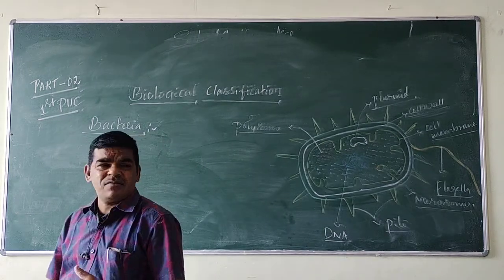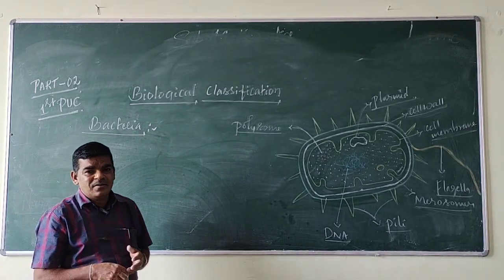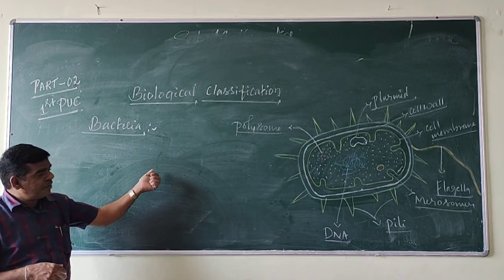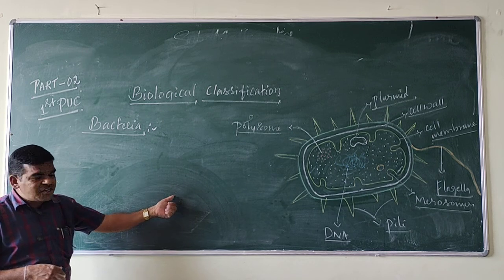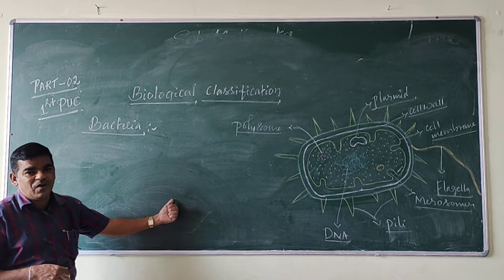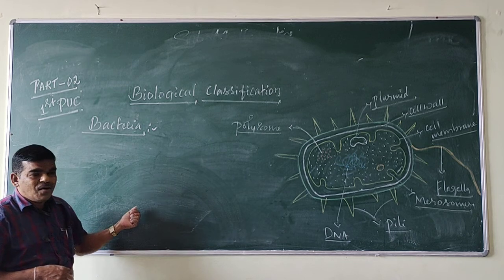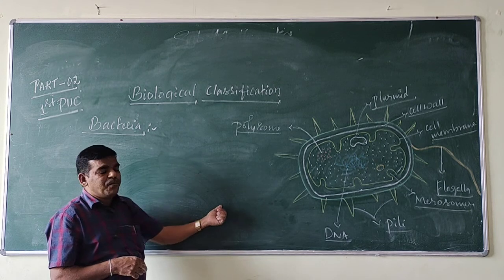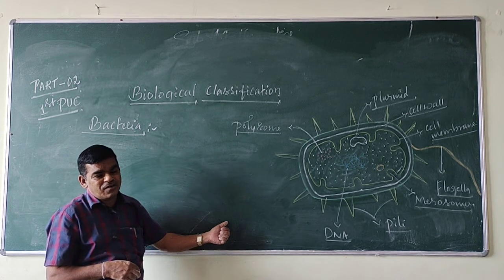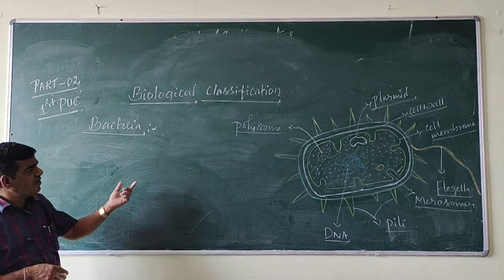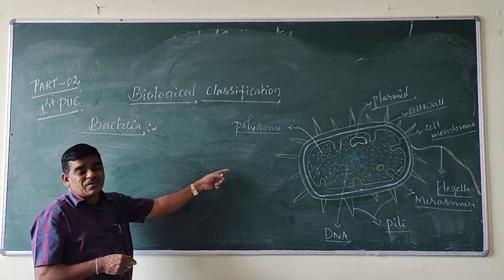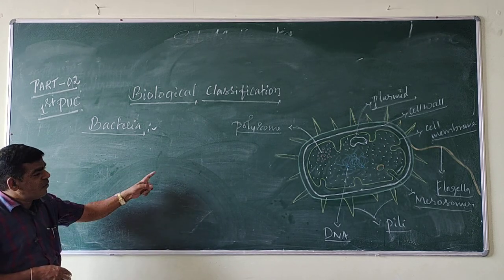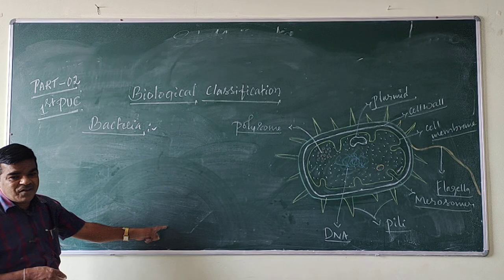Methanogens are methane producing bacteria. These methanogens, the Archaebacteria, are present in the gut of ruminant animals like cow and buffalo. That's why the dung of cow and buffalo is used in the manufacture of biogas or production of gobar gas. These bacteria produce methane gas, very important, methanogens.